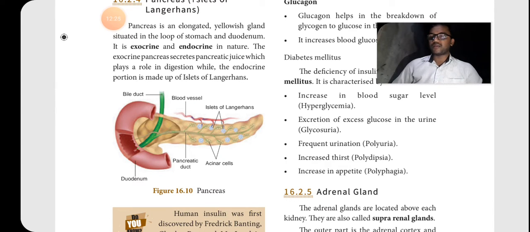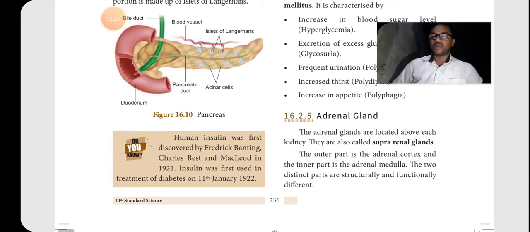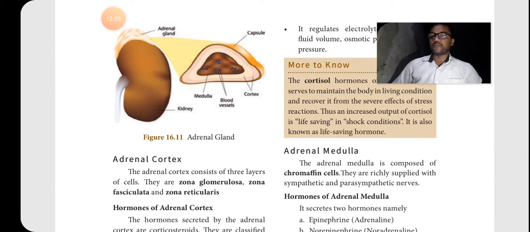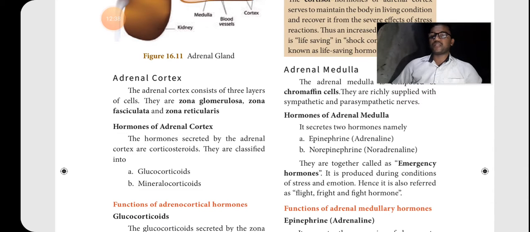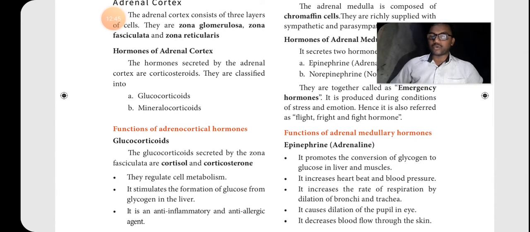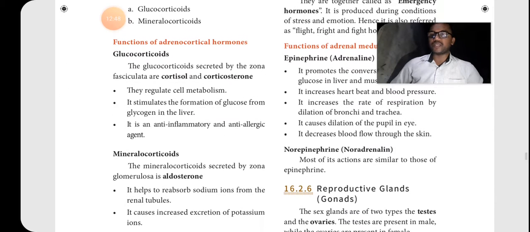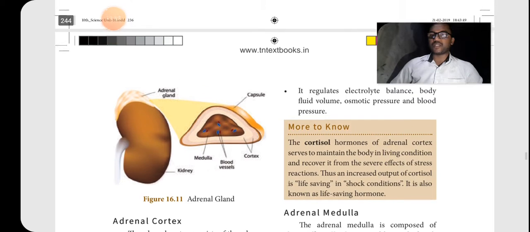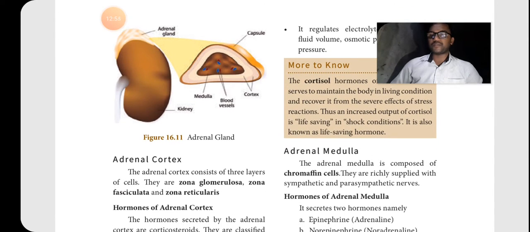Then adrenal gland. In the adrenal gland also, adrenal cortex is the outer part or borderline of the adrenal gland. Then adrenal medulla, that is the inner part of the adrenal gland. Each one has some functions. The functions of adrenal cortex are glucocorticoid and mineralocorticoid. These two hormones have some 3 points. Okay, 3 points are there.